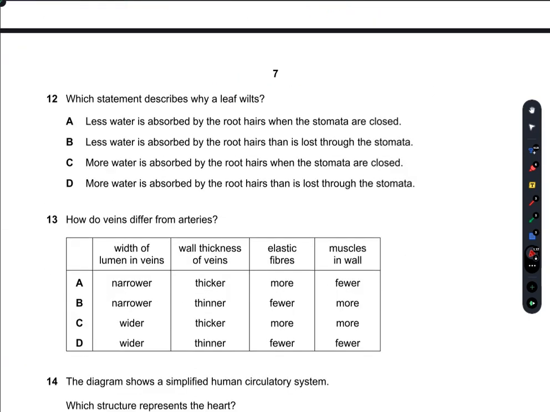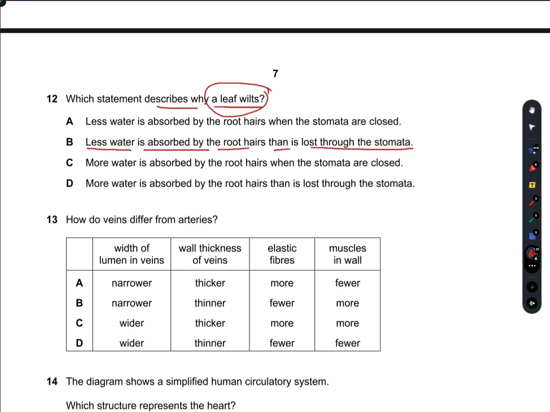Which statement describes why a leaf wilts? So when does a leaf wilt? When less water is absorbed by the root hairs and more water is lost through the stomata. In other words, when the total amount of water in the leaf falls below the sufficient amount, the leaf starts to wilt. So less water is absorbed by the root hairs than is lost through the stomata.